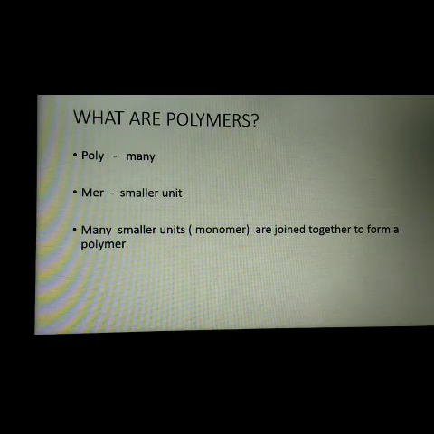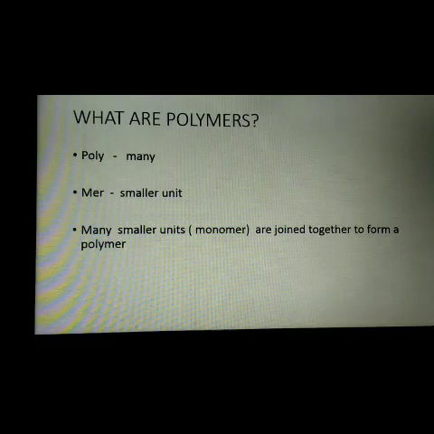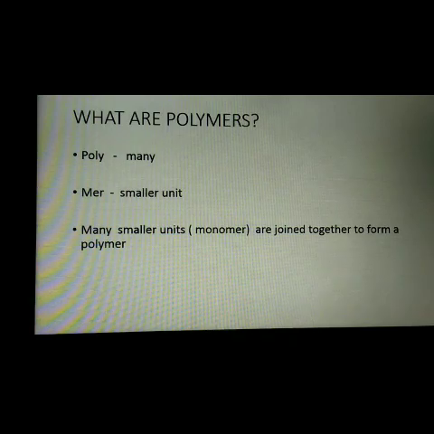And do you know what polymers are? The word poly refers to many, and the word mer refers to smaller unit. So a polymer is a combination of many smaller units. Many smaller units join together to form a polymer, right? So what is meant by a polymer?